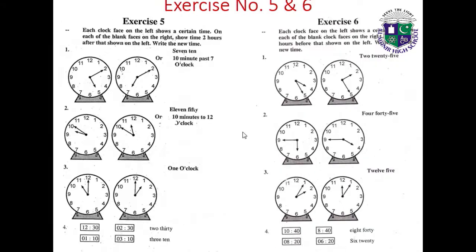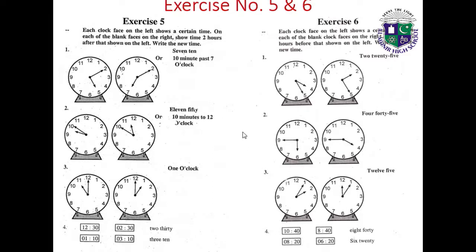Addition and subtraction of time. Exercise 5, each clock face on the left shows a certain time. On each of the blank faces on the right show the time 2 hours after that shown on the left. Write the new time: 7:10, 10 minutes past 7 o'clock; 10 minutes past 5 o'clock.